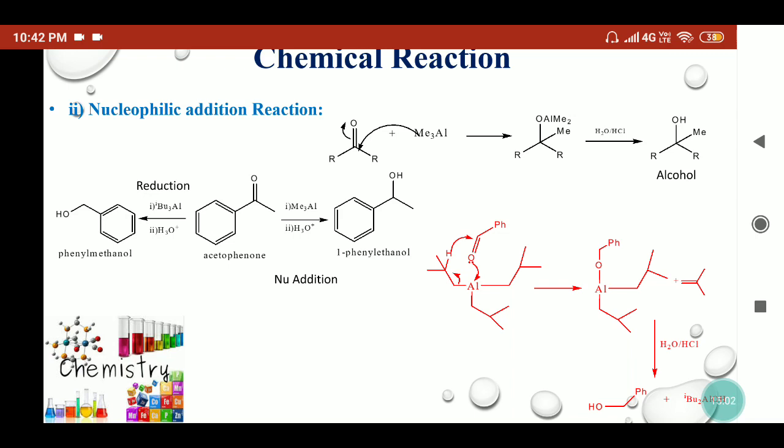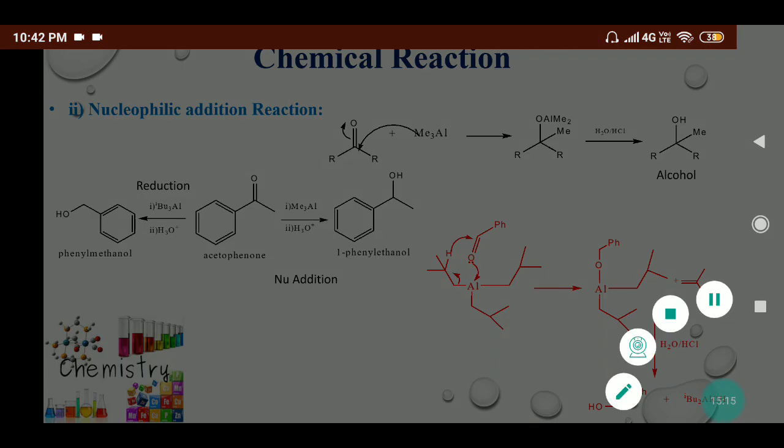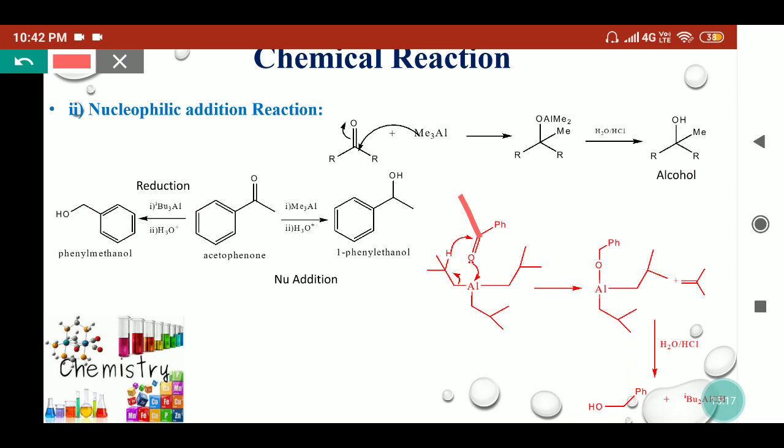Here this aluminium is attached with the triisobutyl group, and this is attacking the acetophenone. Here we have missed this CH3, or benzaldehyde can react. So what will happen? This oxygen will form the bond with the aluminium, and this will release the isobutene molecule. This hydrogen will transfer to this carbonyl carbon. So on benzaldehyde, this will give PhCH2OH.